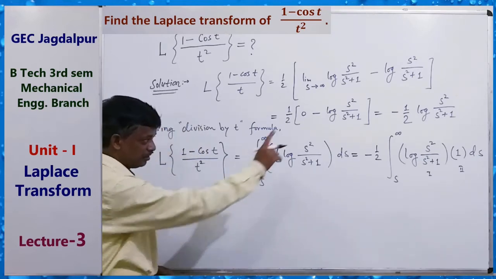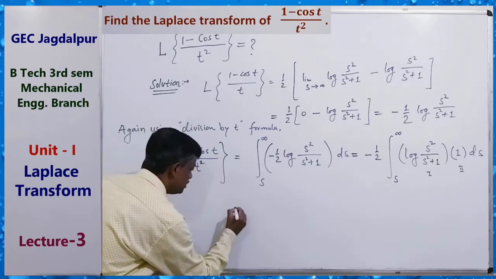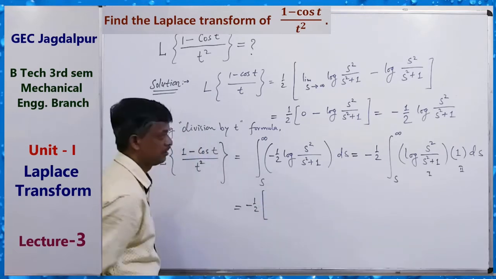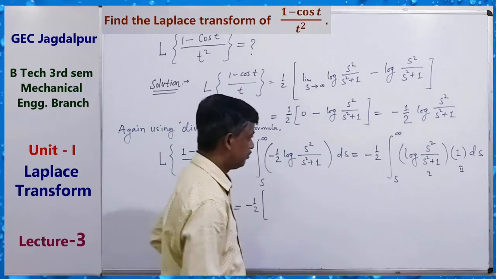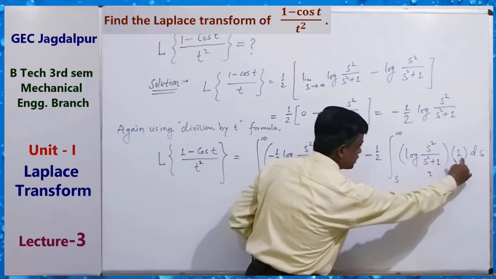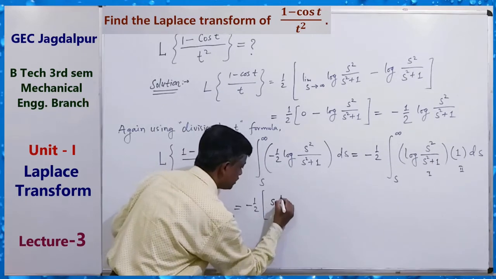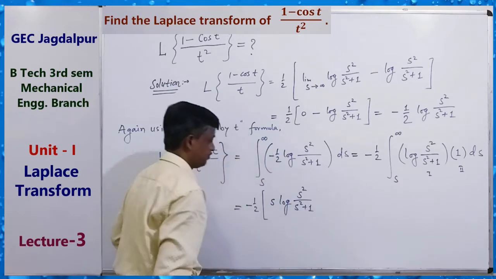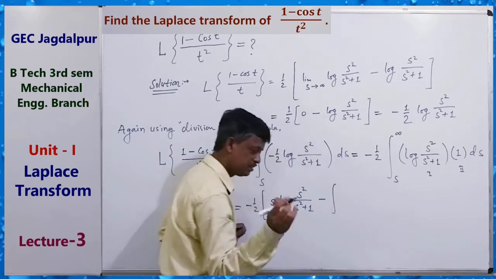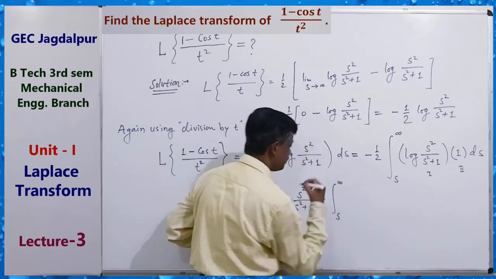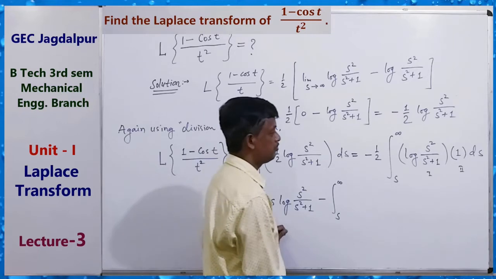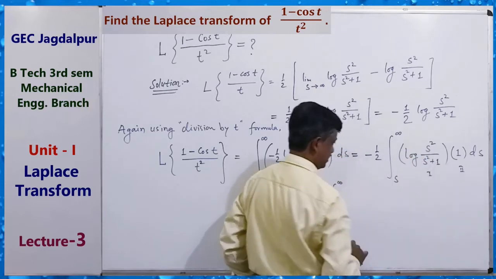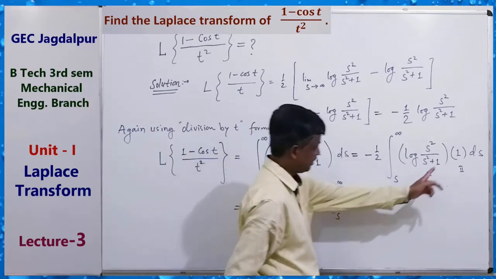Okay. First part, so this is equal to minus half, first part, integration of second as first part and as it is log of s square upon s square plus 1, minus, of by parts, from s to infinity, derivative of first, also integration of second.